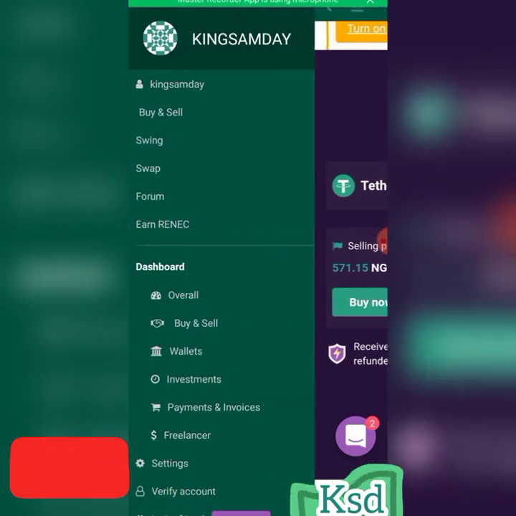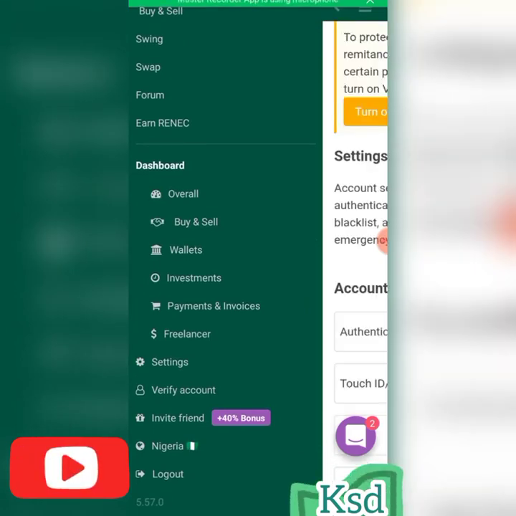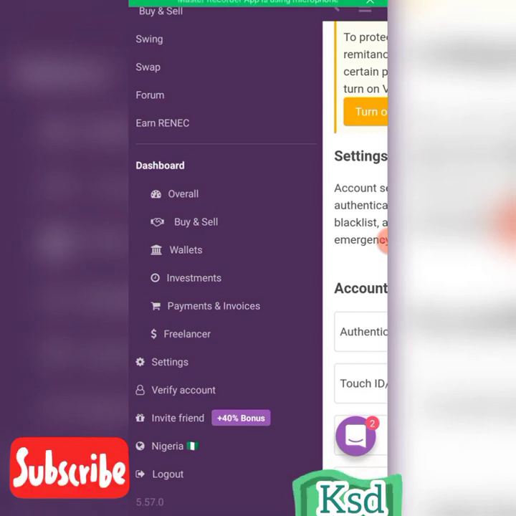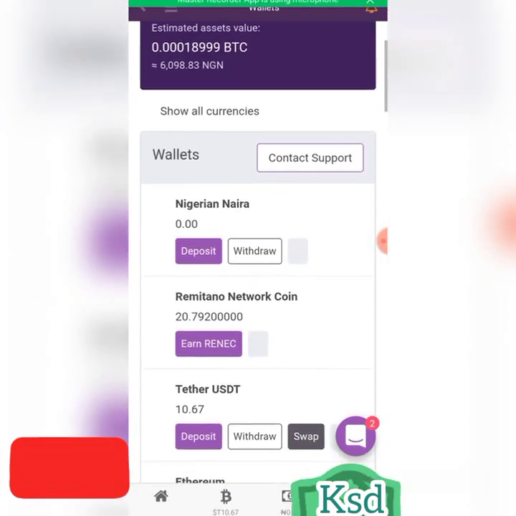So let us quickly go to your wallet. For you to do that, click on wallet. You see wallet here. Click on that three dot here. Then you get to this wallet. Click on the wallet. The wallet will open.